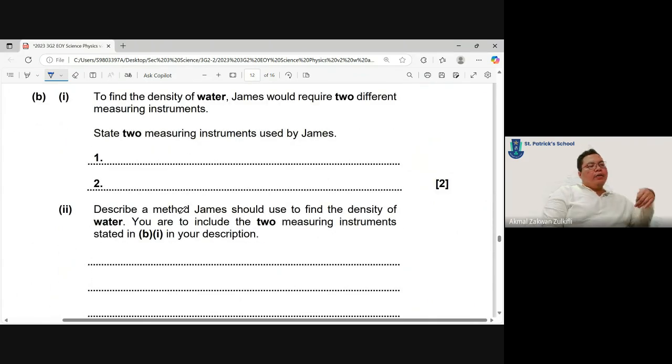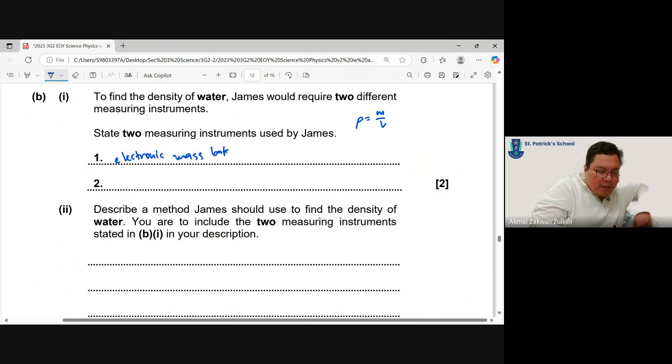To find the density of water, James requires two different measuring instruments. What are the two measuring instruments for them to find density? To find density, we need mass and volume, right? Rho equals M over V. What can we use to find mass? Electronic mass balance. And what instrument do you use to find the volume? You can use a measuring cylinder.